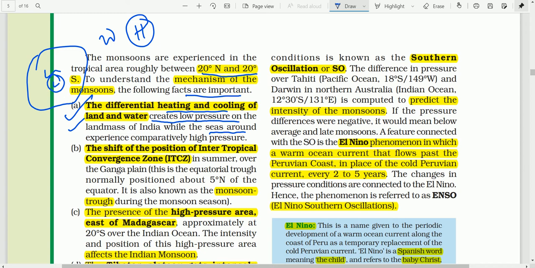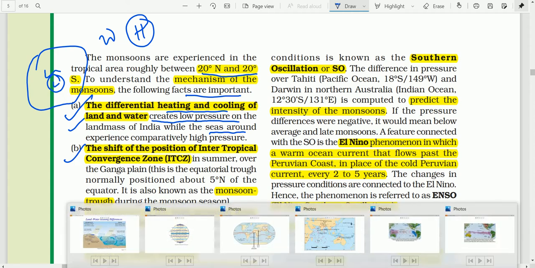No, sir. Okay, then we have the second fact, the shift of the position of the Intertropical Convergence Zone in summer over the Ganga plain. So what do you mean by ITCZ? Can you tell me? Intertropical Convergence Zone.